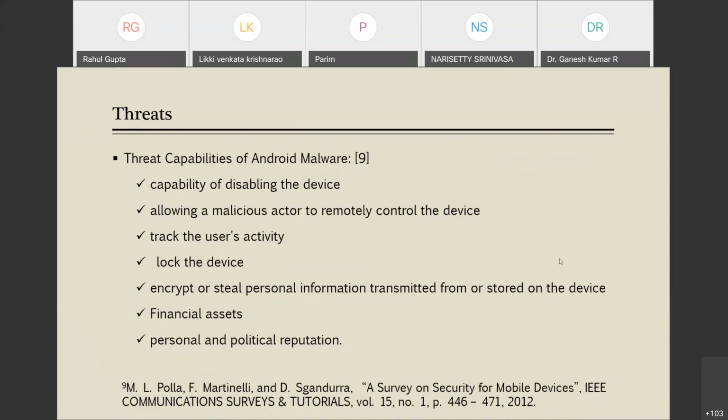It can encrypt or steal personal information stored in the device. Financial assets are at risk, and personal and political reputation too, since your personal data is leaked. These are the threats posed by Android malware.